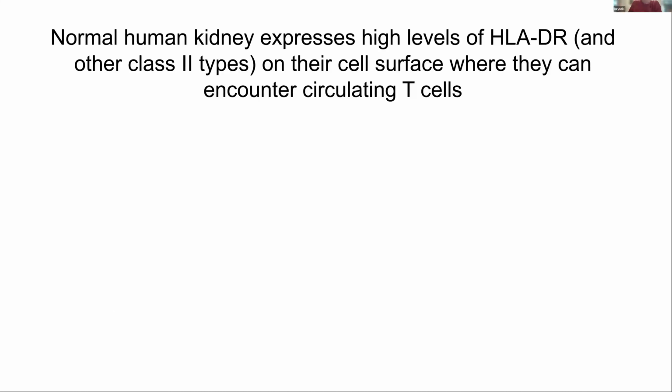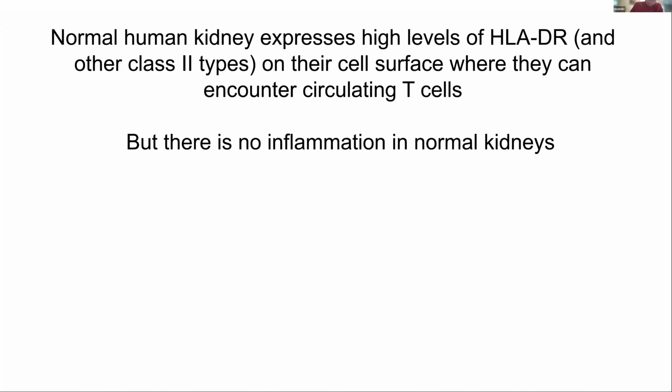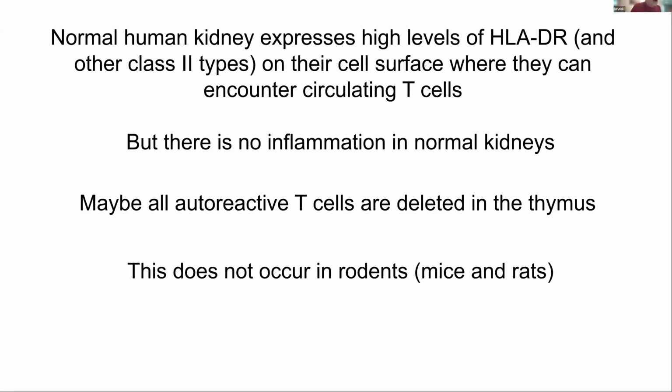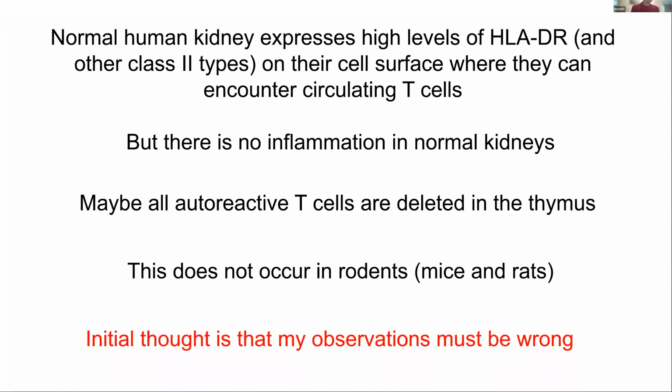Now, the endothelium expresses these HLA-DR molecules, and they can encounter circulating T cells, but there's no inflammation in normal kidneys. You don't see a kidney inflamed, even though these proteins are there. And maybe it's because all those autoreactive T cells were deleted in the thymus, so we don't have anything left, that the thymus is that good about getting rid of them. This does not occur in rodents, and most of immunology is all based on mice, so you don't see this in the textbooks. And of course, when I made this initial observation, I thought it must be wrong because it's not in the textbooks and nobody's talking about it. But then immunologists aren't really dealing with humans for the most part at this point in time.